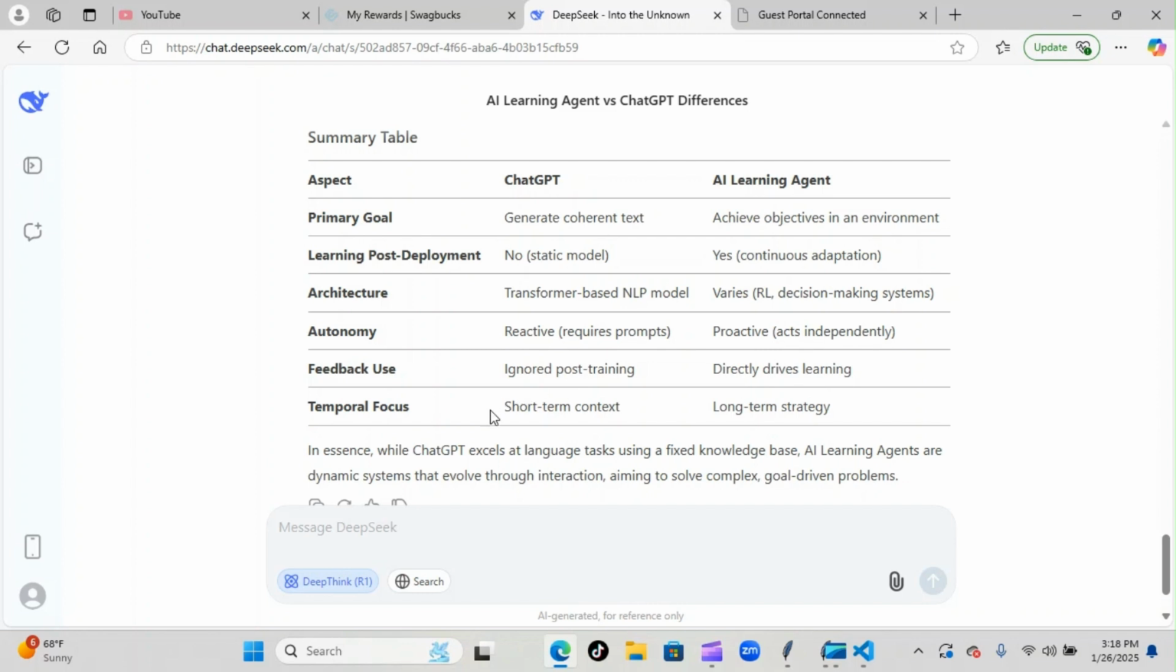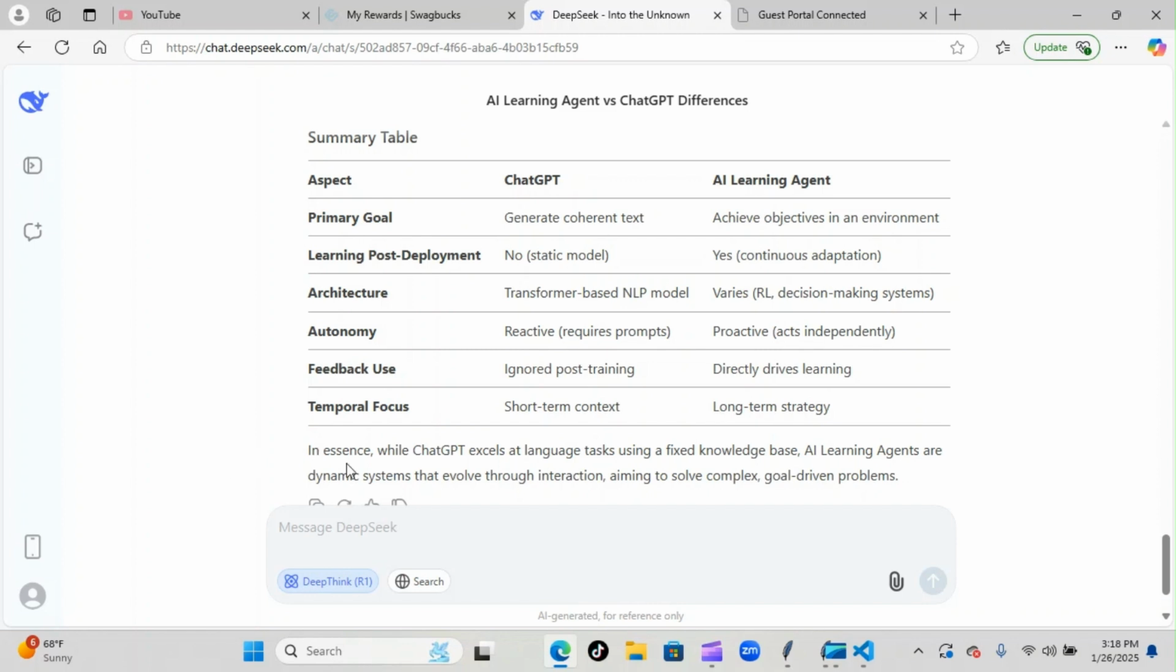Temporal focus is going to be short-term context for the GPT. Like I said, everything is short-term with GPT. Once you stop using it and close out the system, it gets reset right back to its factory reset form and doesn't know anything until you prompt it again. As opposed to the agent, which is a long-term strategy, meaning, of course, once it learns, it holds on to what it learns, it adds to its memory, and it feeds off its memory to keep on learning and keep on growing stronger and smarter.